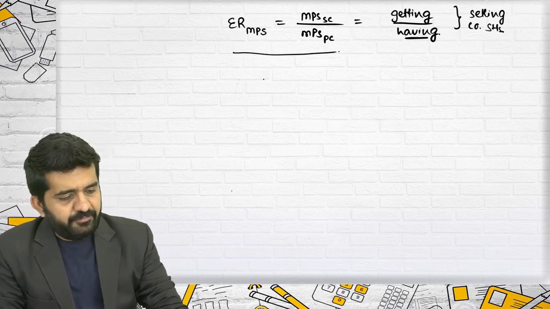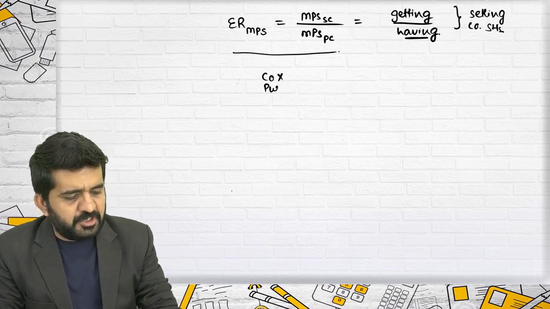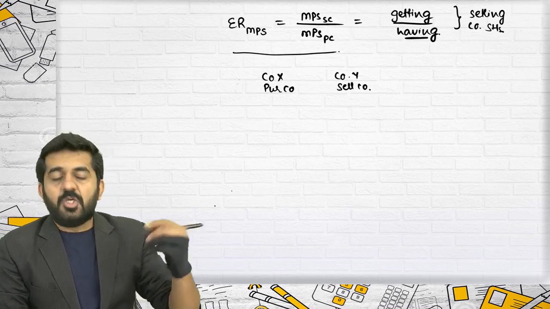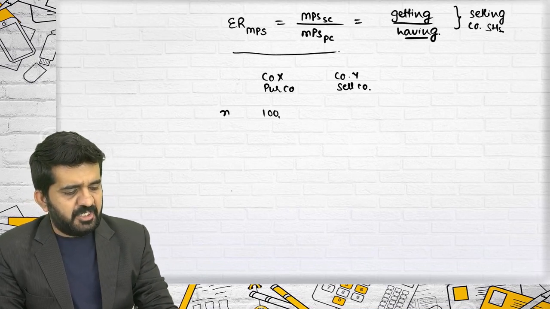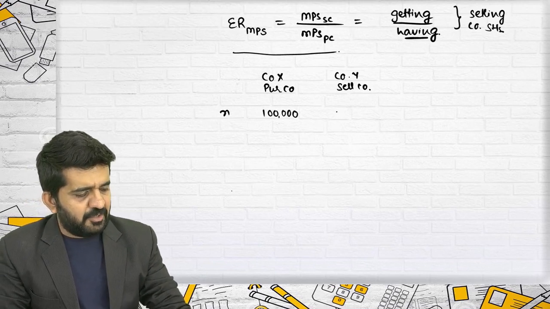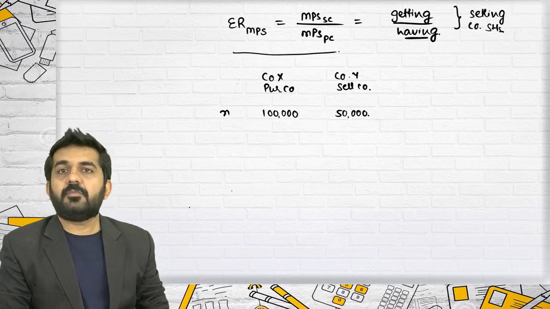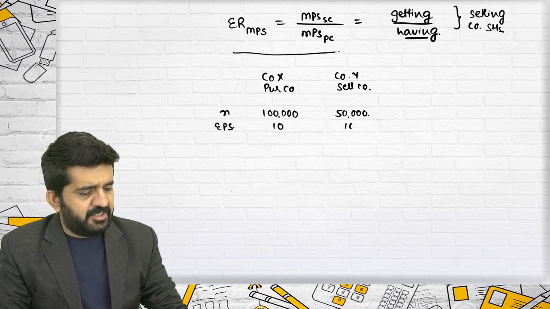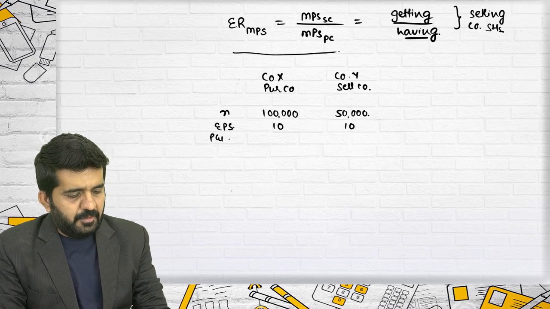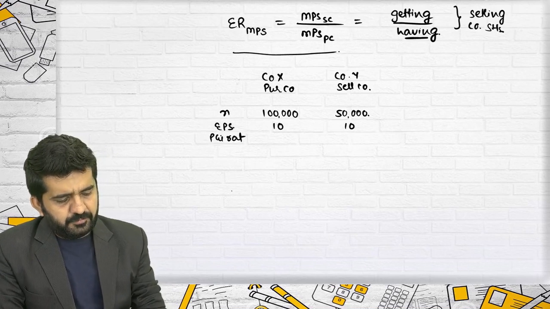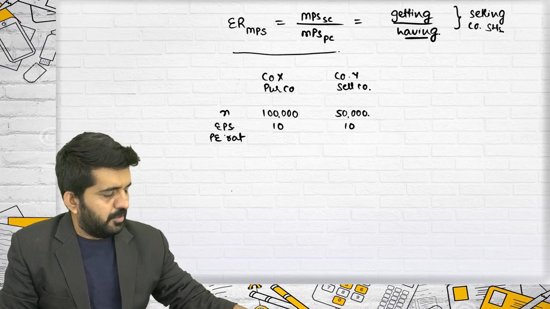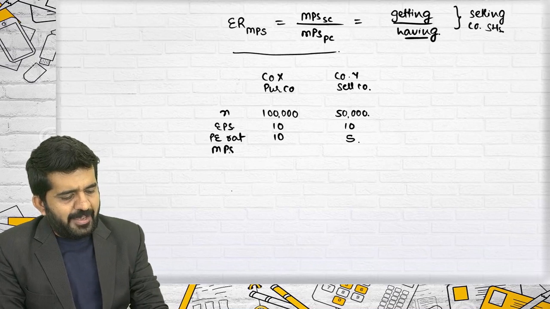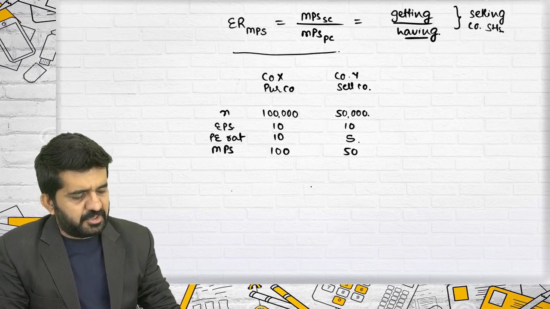Let me prove it. There is company X which is purchasing company. There is company Y which is selling company. Number of shares of purchasing company is 1 lakh. Number of shares of selling company is 50,000. EPS of this company is 10, and even this company is 10. PE ratio of this company is 10, this company is 5. So MPS of this company is 100 and this company is 50.